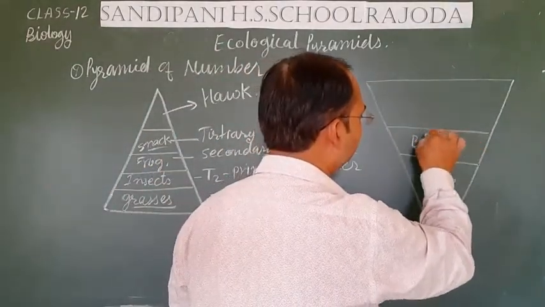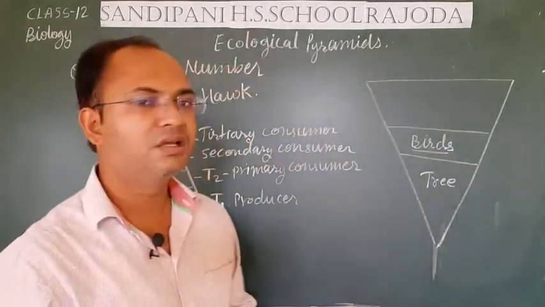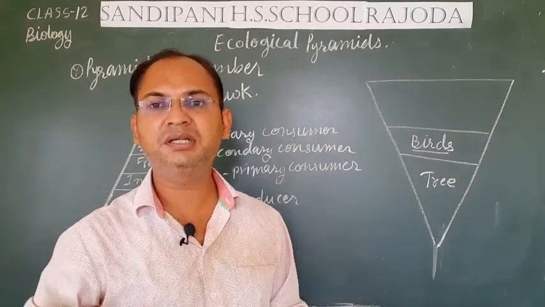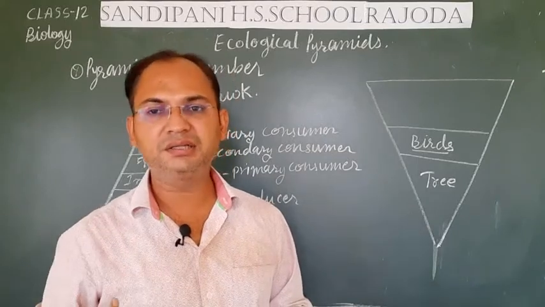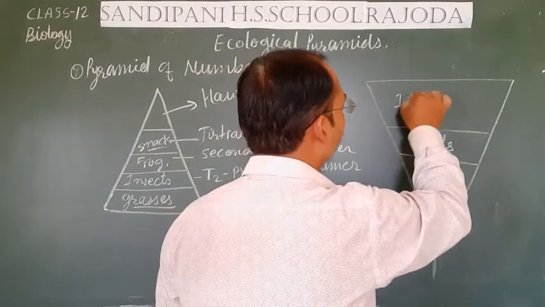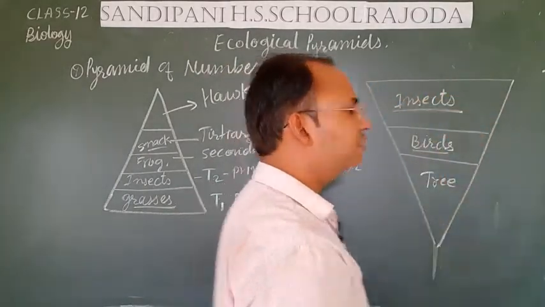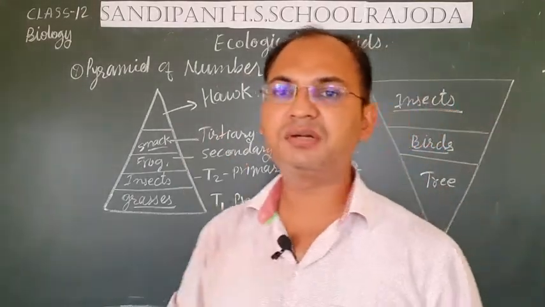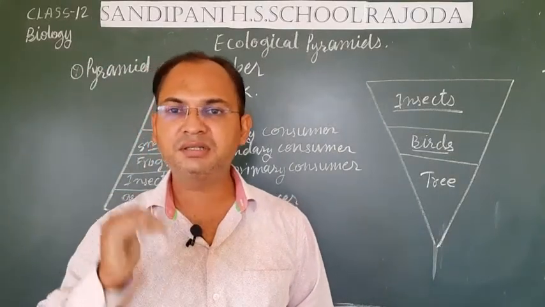So the second number will be of birds, and in the last there will be so many insects like ants, grasshoppers, and other insects that live in a tree. They will be much more in number. Remember students, this pyramid is only on the basis of the number of living organisms, and not on the basis of energy or their mass.